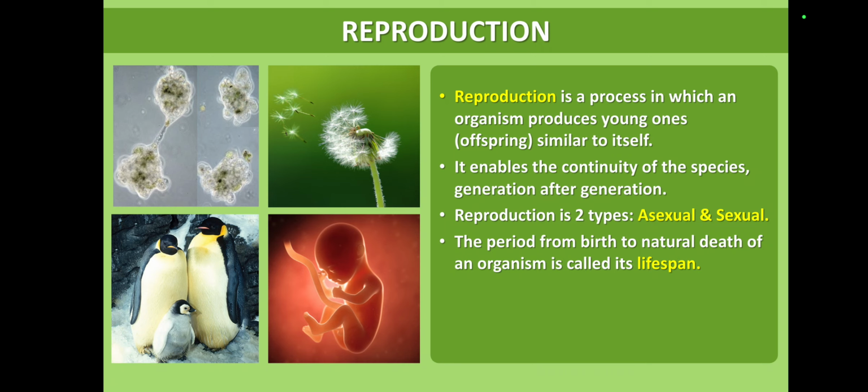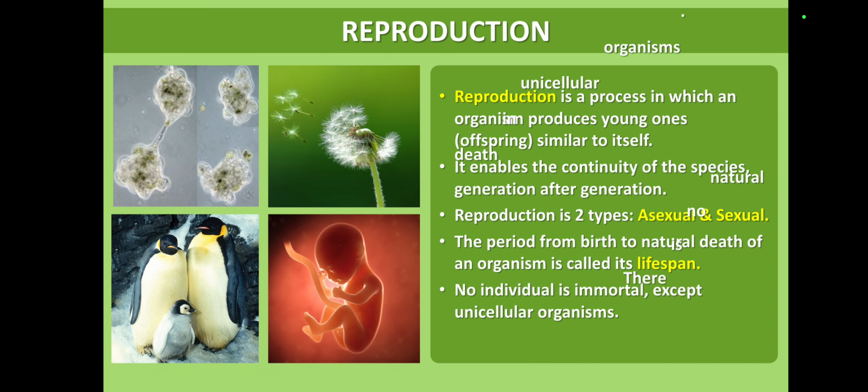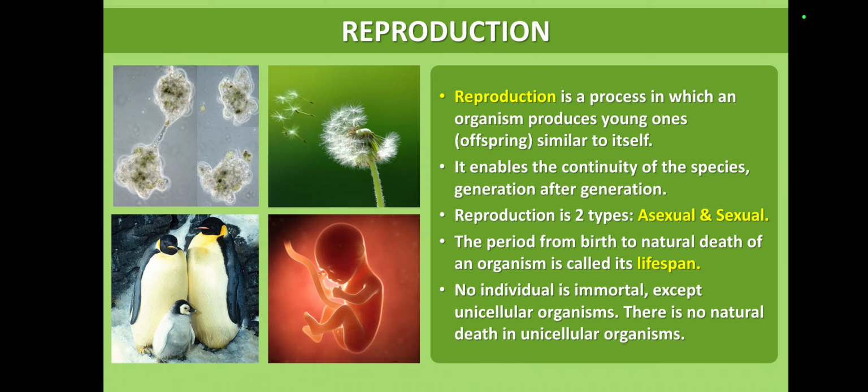The period from birth to natural death is called lifespan. Lifespan is not similar for all organisms. There is no individual that is immortal except unicellular organisms. So what is the meaning of this line? Each and every organism one day has to die except unicellular organisms.